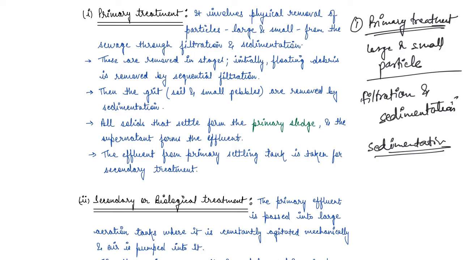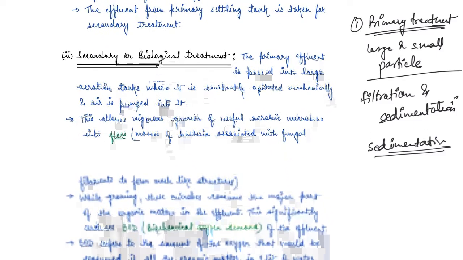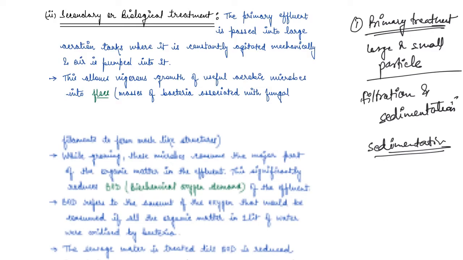Now, all the solids present in the wastewater settle and form the primary sludge, right? And then we have the supernatant, which forms the effluent, right? So the solids form the primary sludge, and the supernatant forms the effluent. Now, this effluent from the primary settling tank is taken for secondary treatment. Secondary treatment is also known as biological treatment.